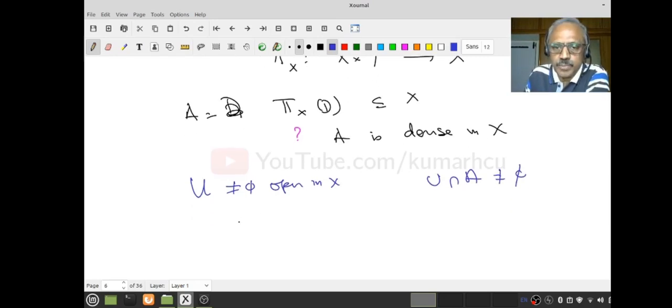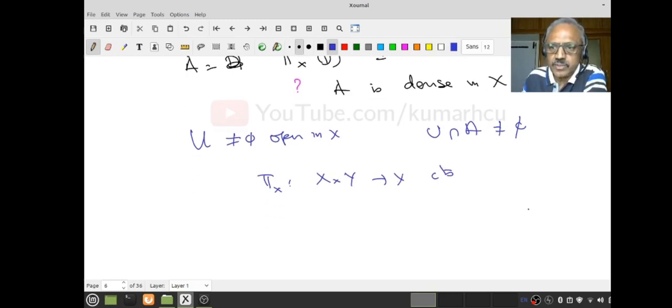Now U is an open set in X, and pi x from X times Y to X is continuous, right? Now I have to make use of the fact D is dense in X cross Y. That means I have to think of an open set in X cross Y and show that it does intersect D. Can you think of an open set?